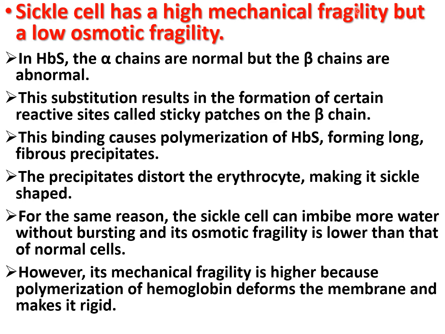However, its mechanical fragility is higher because polymerization of the hemoglobin deforms the membrane and makes it rigid, and the membrane also gets altered chemically so that it favors the deposition of immunoglobulin G and complement on its surface. So because of all these reasons, the sickle cell has a high mechanical fragility but a low osmotic fragility.